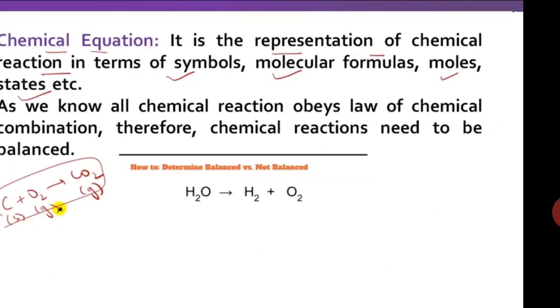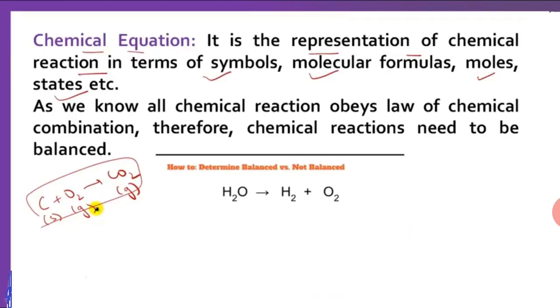Now, the chemical equation and chemical reaction are different things. Representing the chemical reaction with the help of symbols, formulas, states, and number of moles is known as a chemical equation.